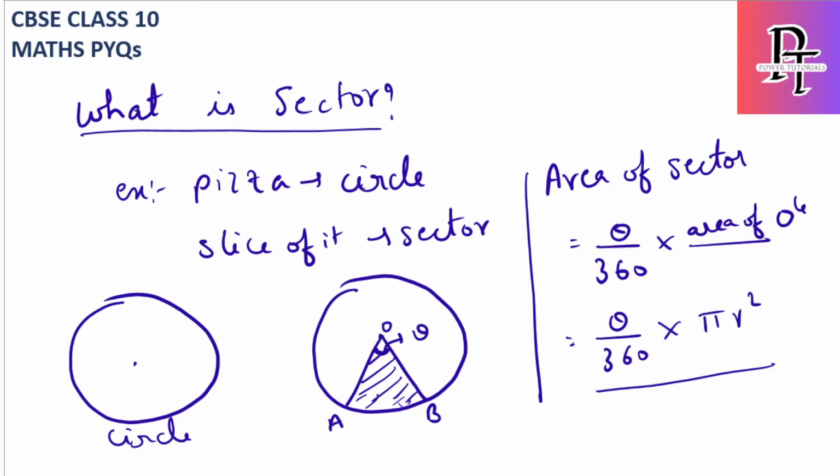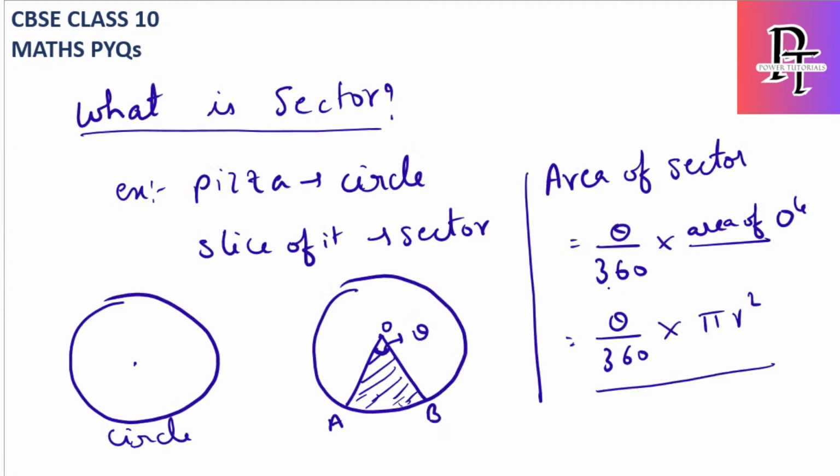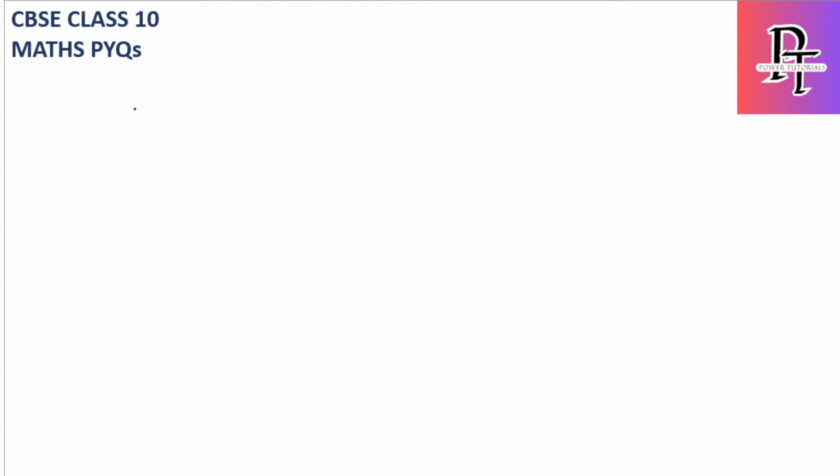Now we have understood how to find the area of sector. In the same way, you also need to know how to find the length of arc of sector if they ask you.